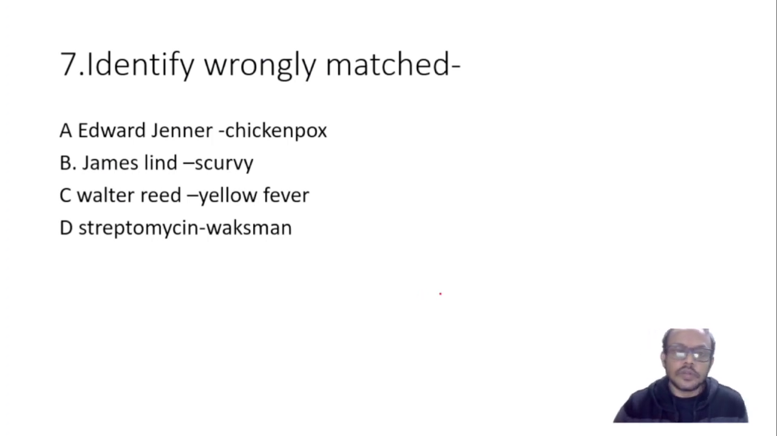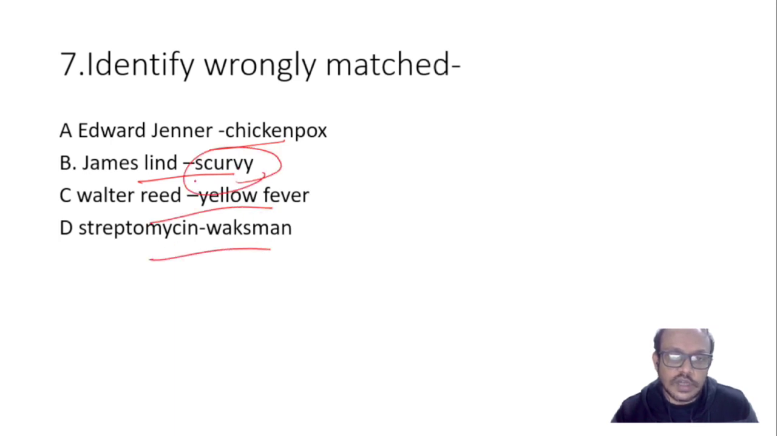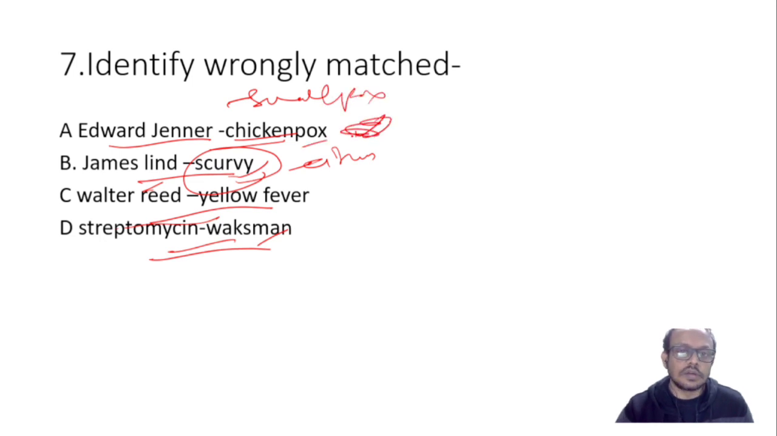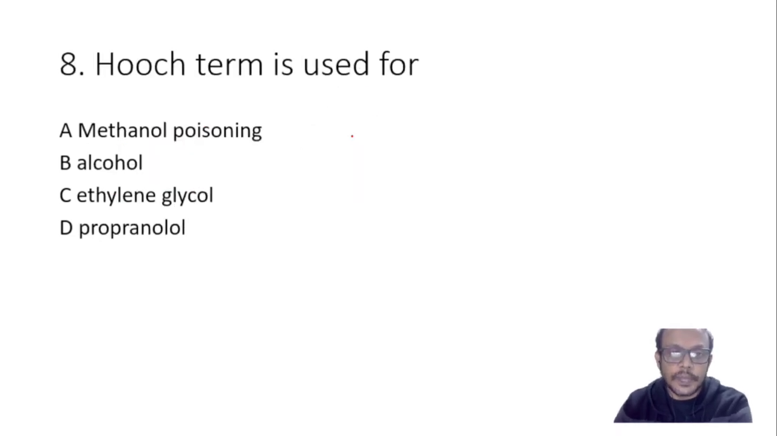So, coming to the next topic: identify the wrongly matched. Edward Jenner, chickenpox; James Lind, scurvy; Walter Reed, yellow fever; streptomycin, Waksman. James Lind, we all know, scurvy, the example of citrus fruits; the story is there in the epidemiology book. Walter Reed, yellow fever. Streptomycin was discovered by Waksman. And Edward Jenner is related with smallpox, not chickenpox. So, that will be the answer.